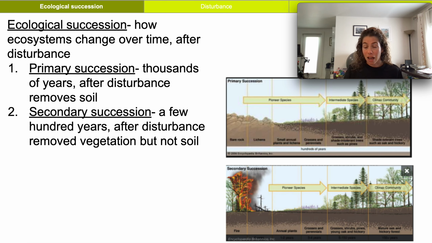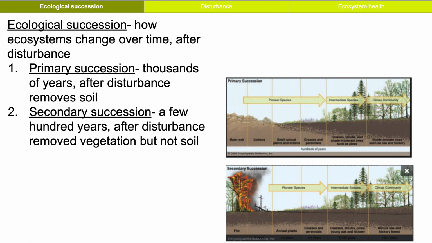So regardless of primary or secondary succession, you're going to have the same 3 stages, the same 3 steps of succession. You have pioneer species, which are really good colonizers, followed by intermediate species, followed by your climax community, which are your really good competitors. So let's take a look at those steps.